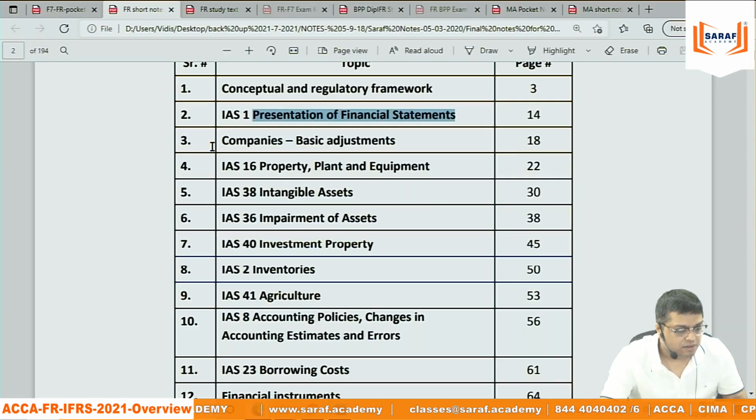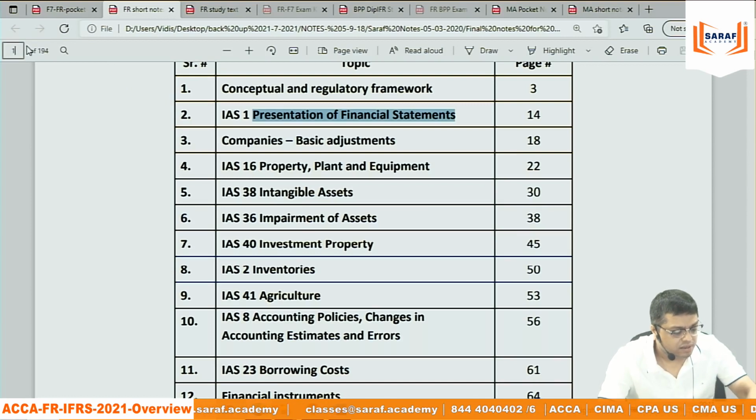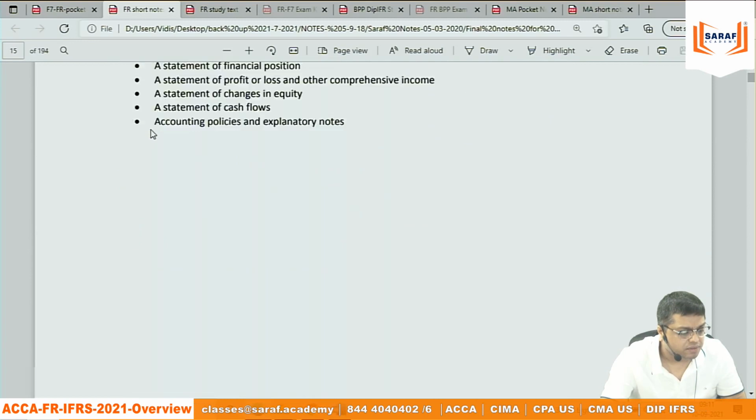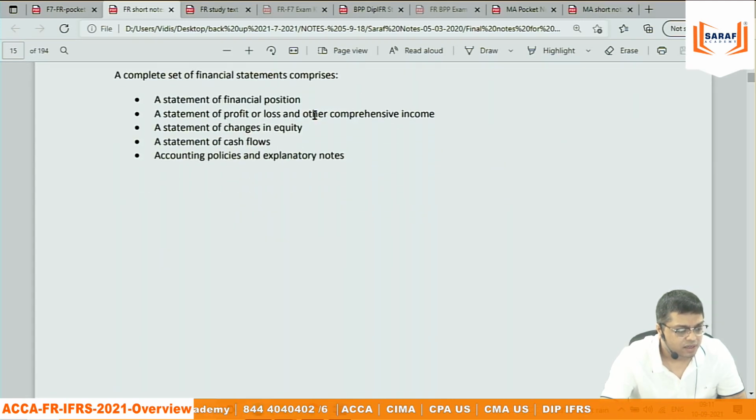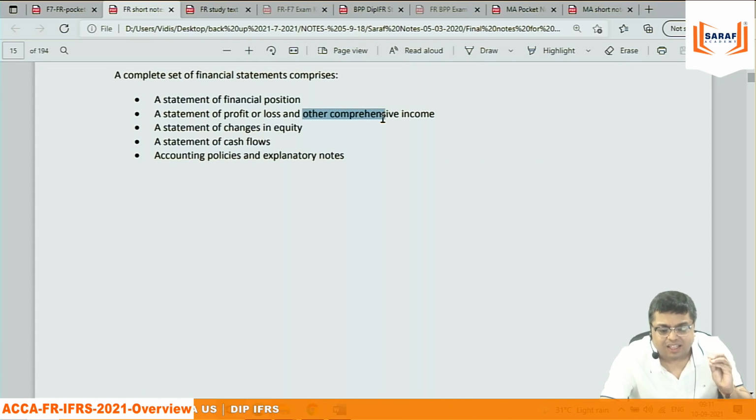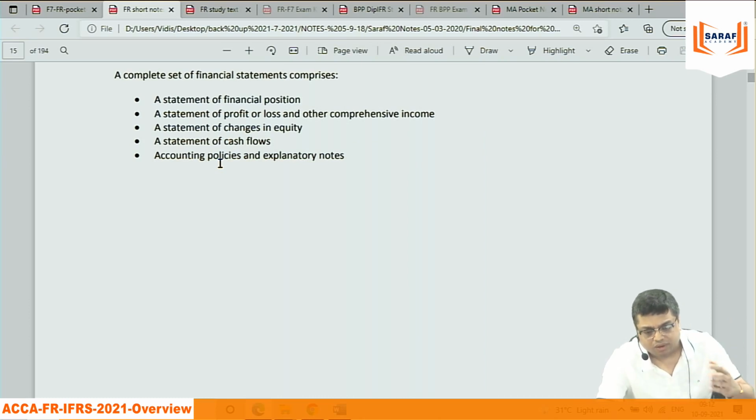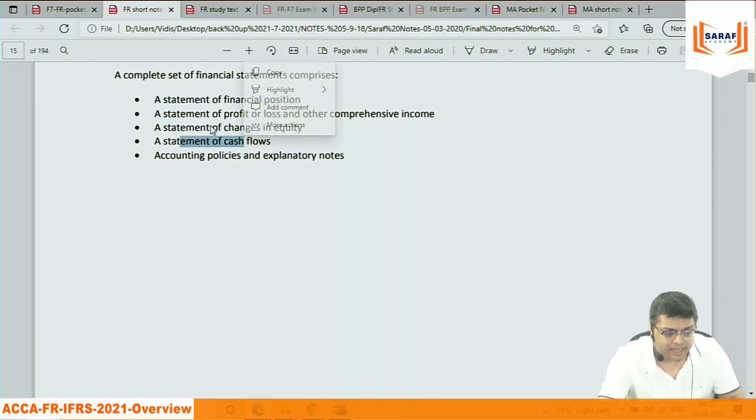In presentation, what actually is that? PL account, balance sheet. You can say that. Statement of financial position, balance sheet. Statement of profit and loss and other comprehensive income. What is basically other comprehensive, not in detail. That we will be able to understand later. Statement of changes in equity, cash flow, and policies and extra explanatory notes. Policies and explanatory notes we cannot understand now. We need to cover up the entire syllabus. Cash flow, just a presentation, we cannot understand anything. Changes in equity, PL account, balance sheet.